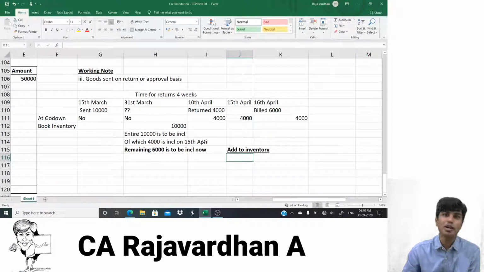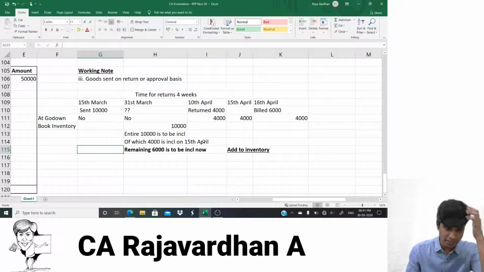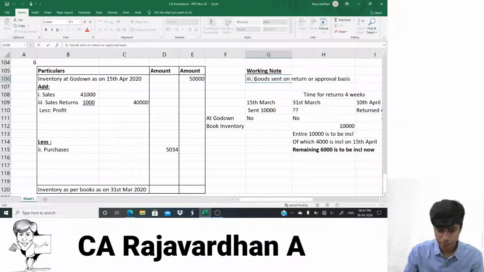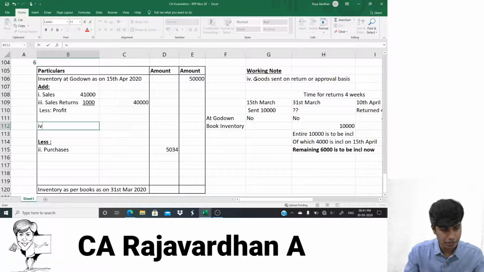Another important point. When I say add this 6,000, it is at selling price. I would have to eliminate the profit element on the 6,000 and then take it to the outer column. So come on, let's write this. This is the third adjustment. Oh, sorry, this is the fourth one. I'll write it here. Fourth one.